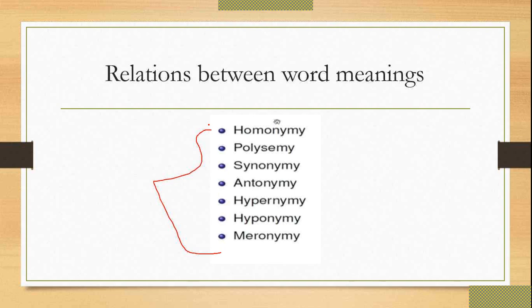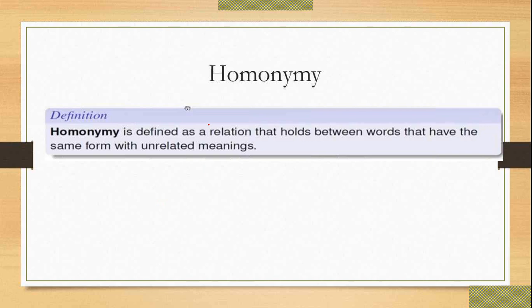First, what is homonymy? Homonymy is defined as a relation that holds between words that have the same form with unrelated meanings.